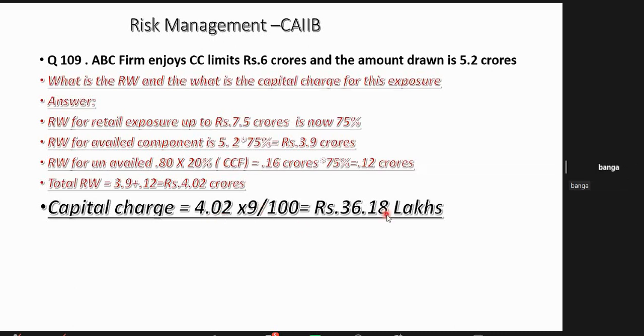Understood? Sir, why have we used 2 CCF here on unavailed? Only one CCF, madam. So what is this 20%? This is the thumb rule. In a CC account, for the undrawn amount, the CCF applicable is 20%. Okay, this is the thumb rule, and then this 75 is as applicable to the category. In a few minutes, wait, I will show the consolidated chart. Understood or not? Okay.